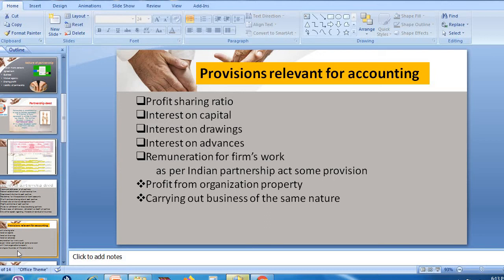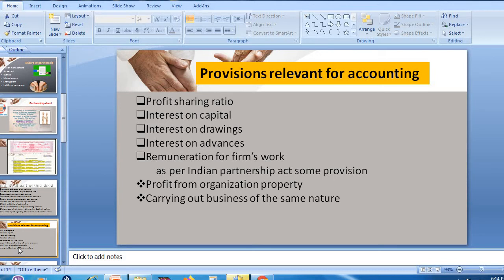Then carrying out business of the same nature. That means, for example, in a partnership firm there are three partners, partner A, partner B and partner C. In this particular business, partner A starts another separate business. It can be of sole trading, and he does business of the same nature.